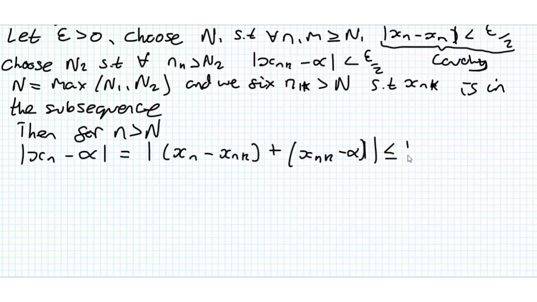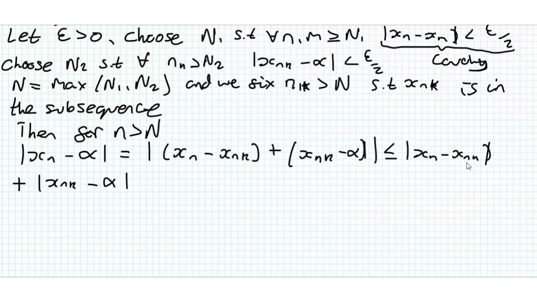This is less than or equal to |x_n minus x_{n_k}| plus |x_{n_k} minus alpha|. Hopefully that is making sense.